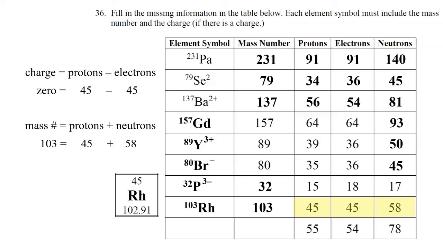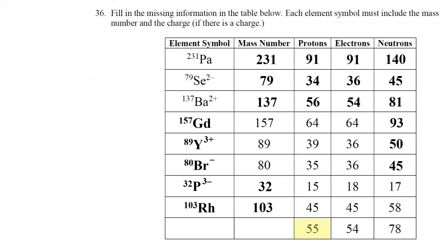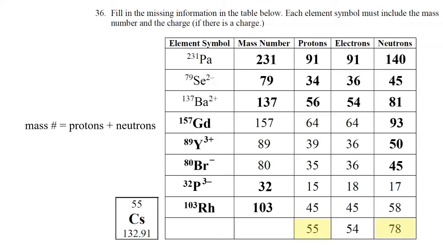The final row of the table, it's 55. Let's go find atomic number 55, which is cesium, so Cs. The mass number would be 55 plus 78, and that works out to be 133. So the mass number, protons plus neutrons, 133. Let's write the symbol, cesium 133. Does it have a charge?